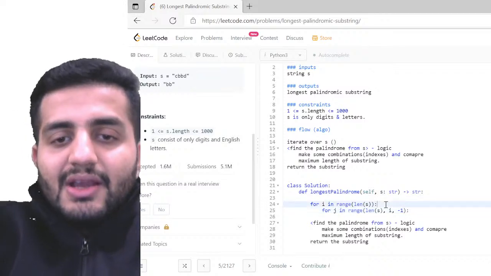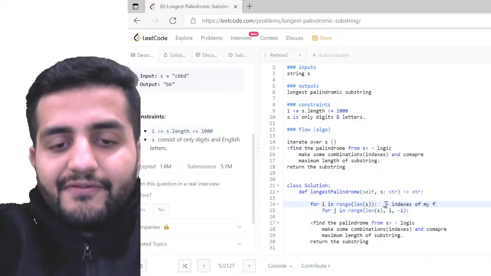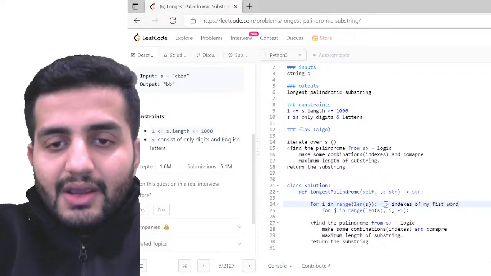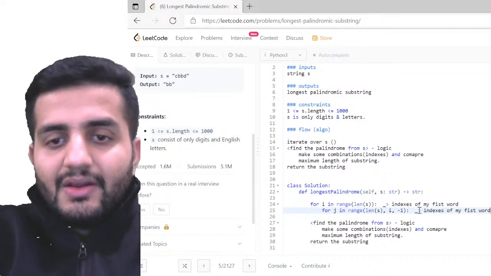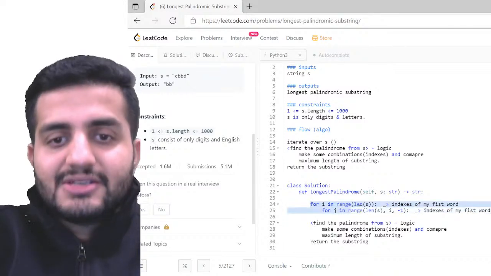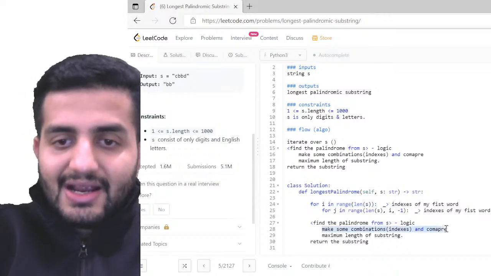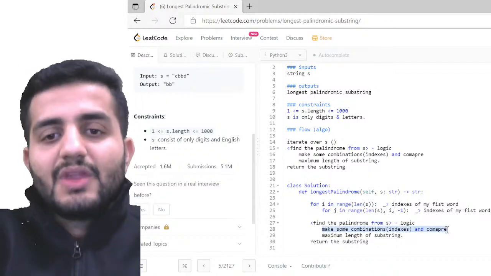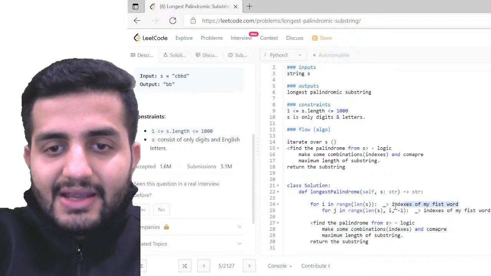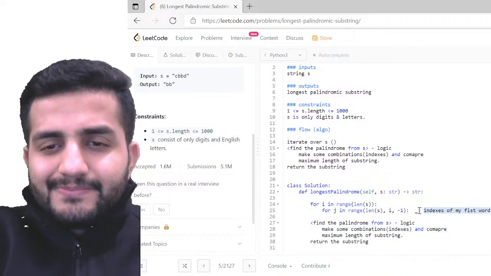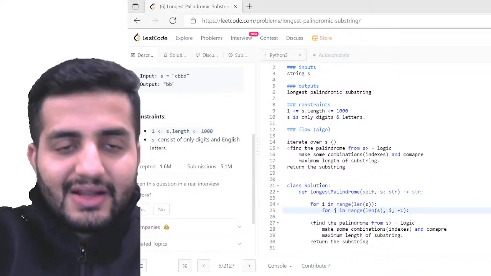Here, with this, I'll be getting the indexes of my first word, and in here I'll be getting the indexes of my second word. Based on this, I'll be making the combinations and comparing the words for my palindrome. That's what I'm trying to do here. Guys, any confusion, do let me know. I've just done the very basic thing, nothing very fancy here.